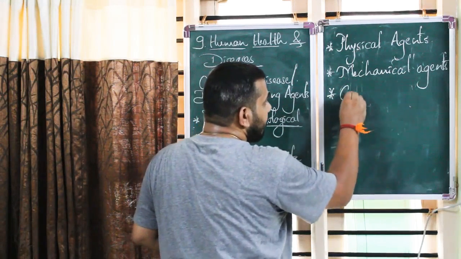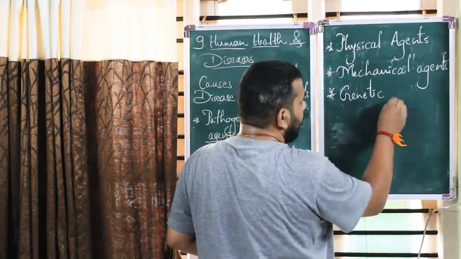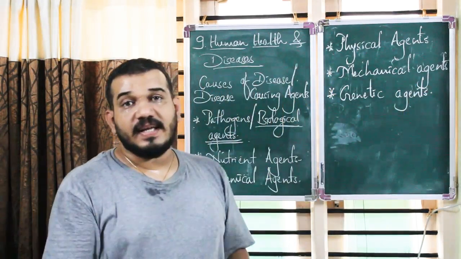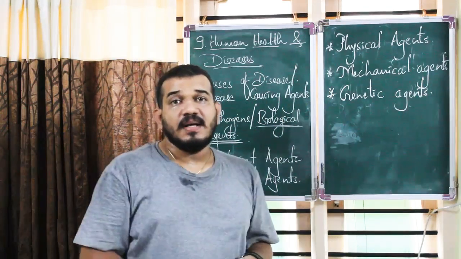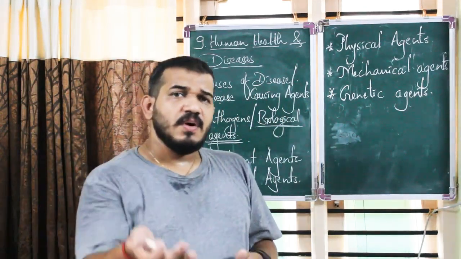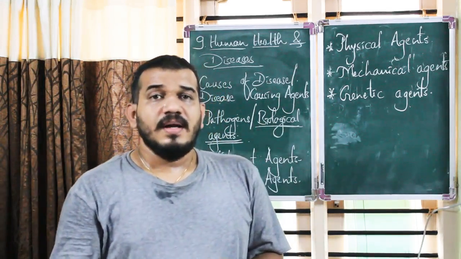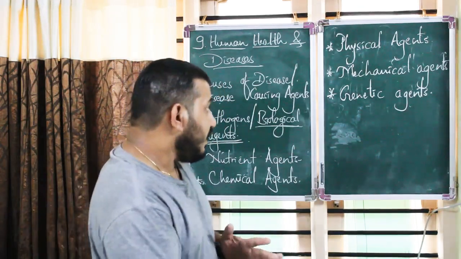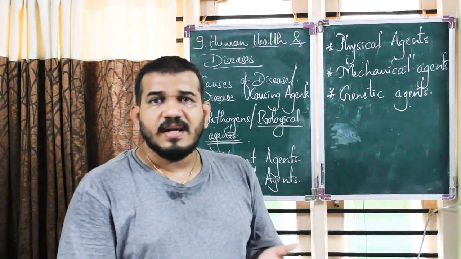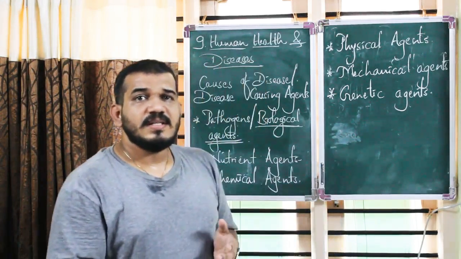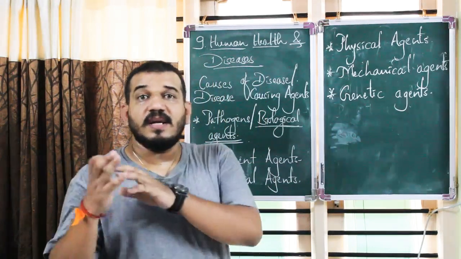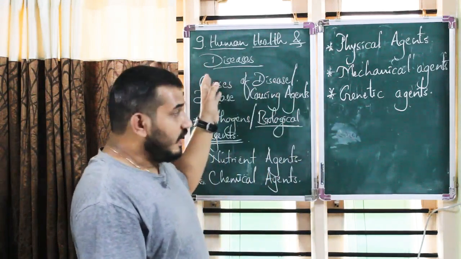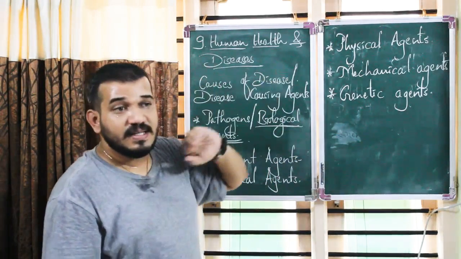Next, there are genetic agents. Now what are these genetic agents? These are nothing but either an increase or decrease in the number of chromosomes, or some gene missing. They may also lead to some disorders. These can be chromosomal disorders, like Klinefelter syndrome or Turner syndrome, or there is a defective gene which is not able to synthesize certain kinds of proteins. Phenylketonuria we have studied. That is also because of the genetic agent, which causes diseases.